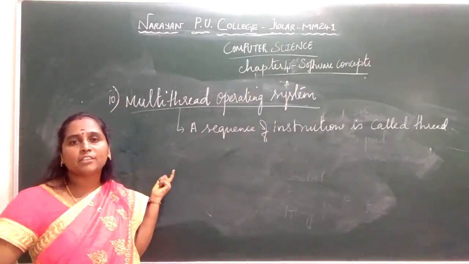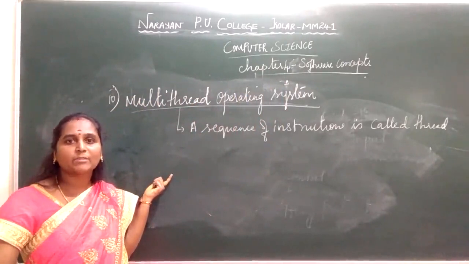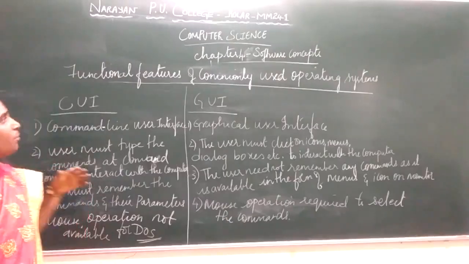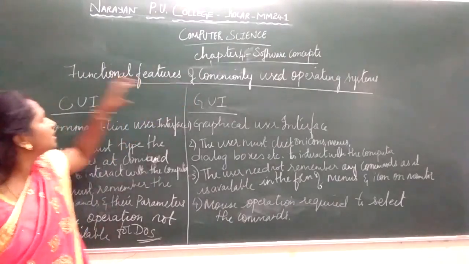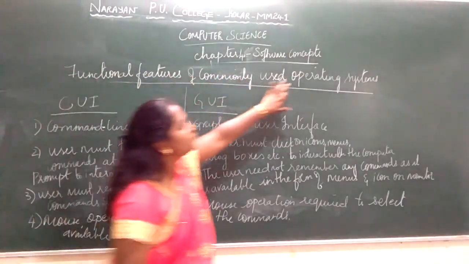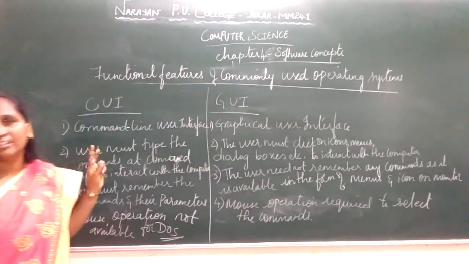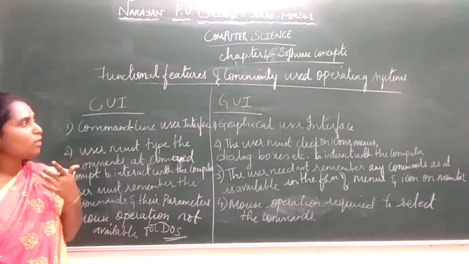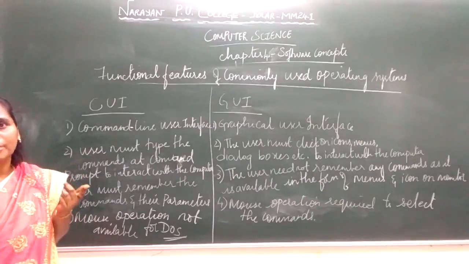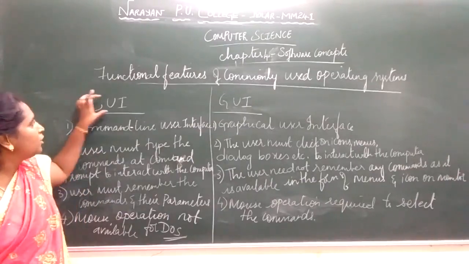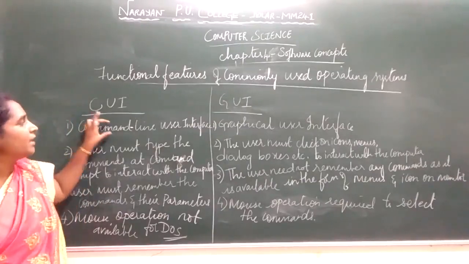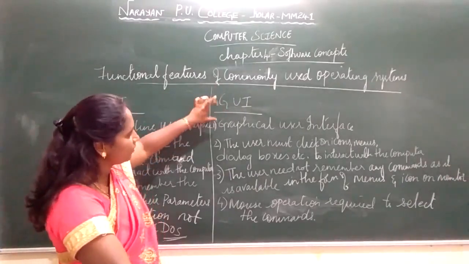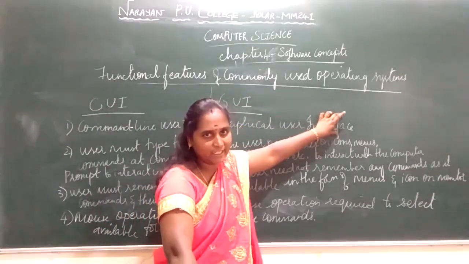Next we'll see some functional features of your operating system. The last topic in this software concepts section is the functional features of commonly used operating systems. There are two interfaces through which the user interacts. What are the commonly used interfaces in operating systems? The first one is CUI, which stands for Command Line User Interface. The next one is GUI, which stands for Graphical User Interface.